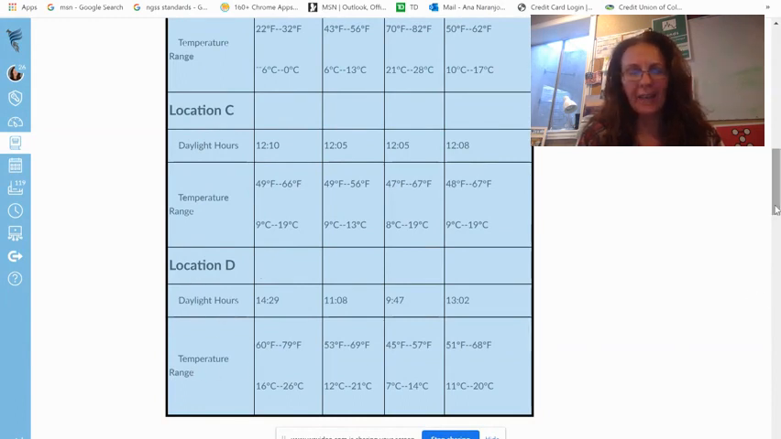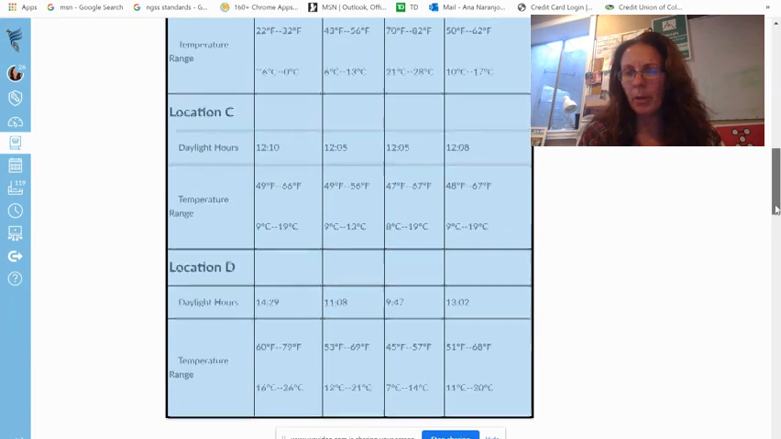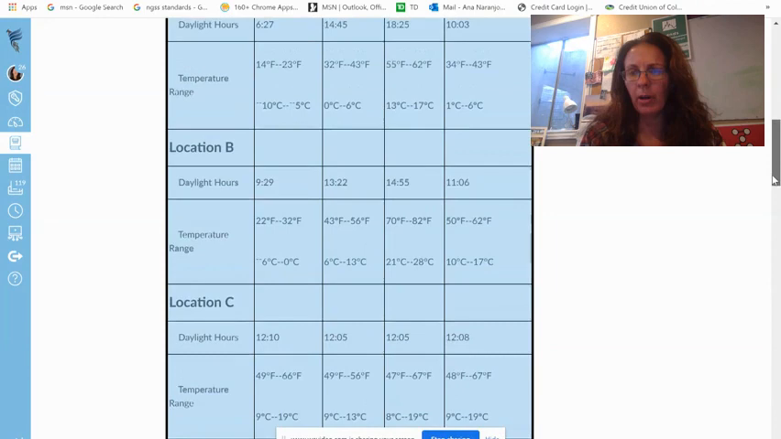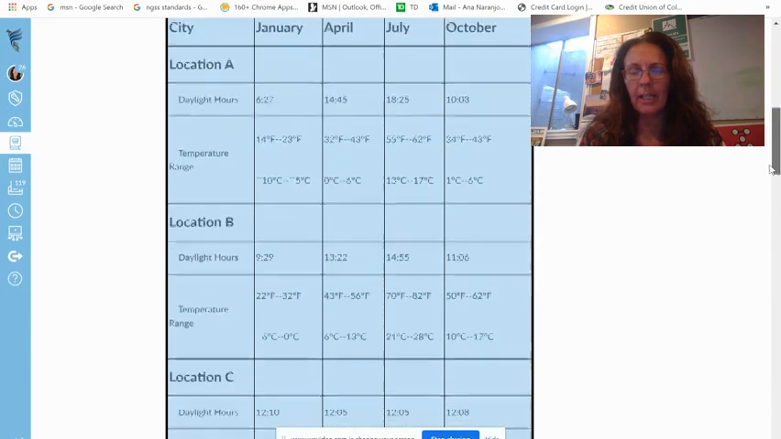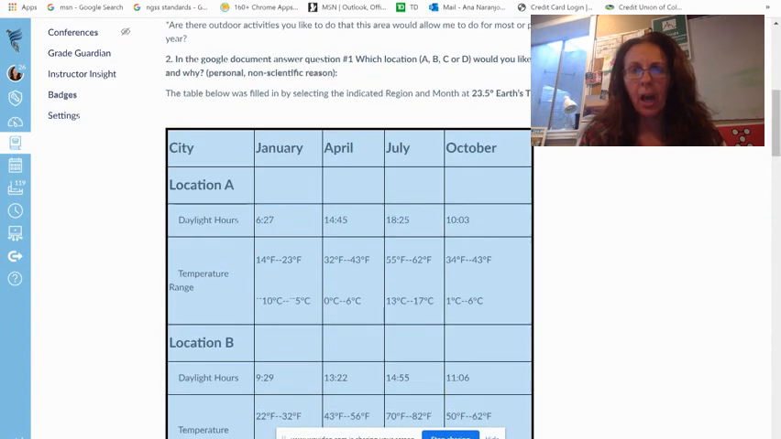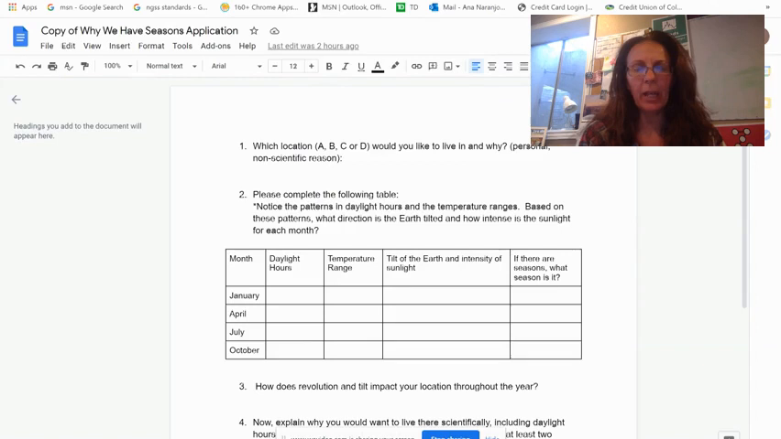You're going to look at that data table. We did not put any city in there because we want you to just look at the numerical data and analyze where you would live based off of those two things. On the Google Doc, go to the first question, which says, which location would you like to live and why? And you're going to give a personal reason.